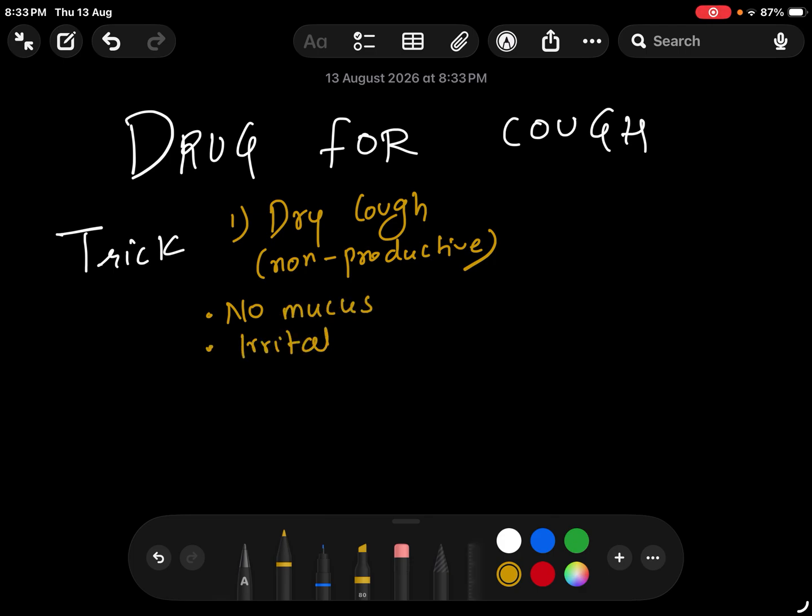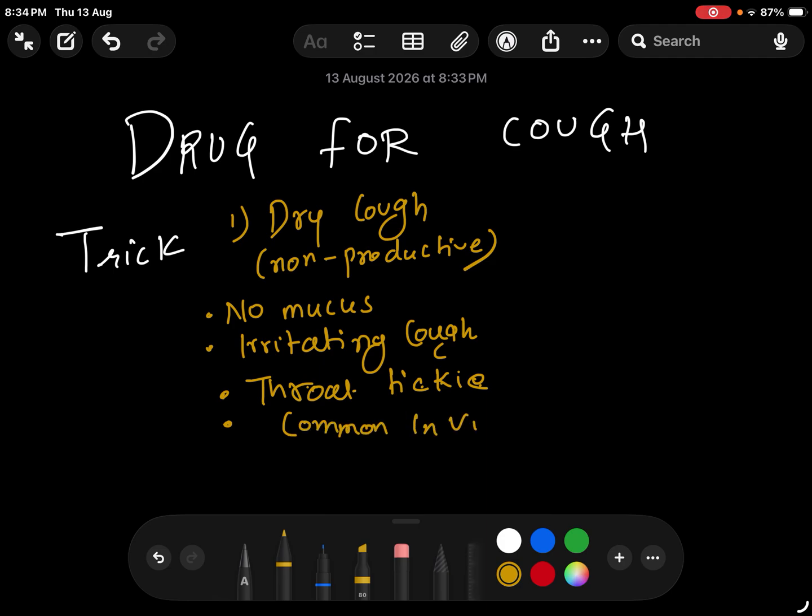It is an irritating cough, a throat tickle, and common in viral infections, that is your URTI, upper respiratory tract infection, and in allergies.